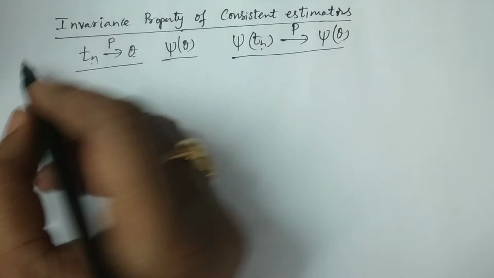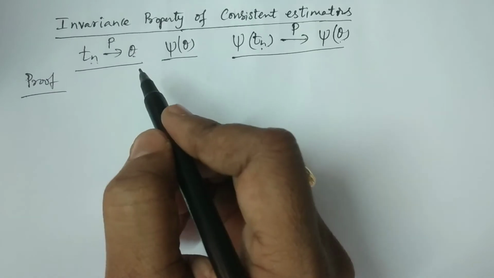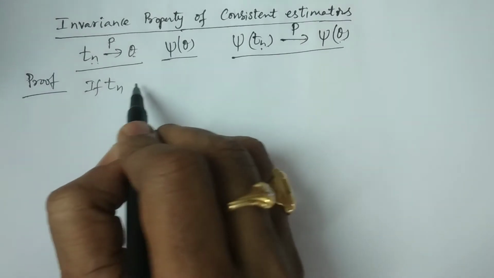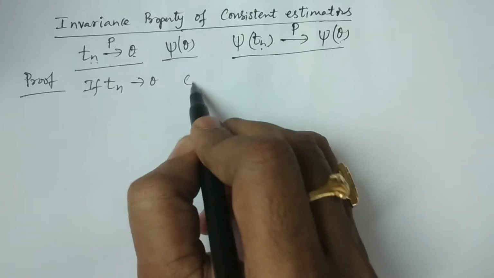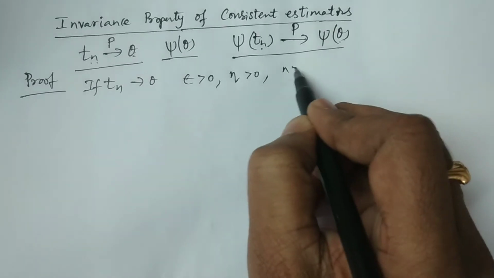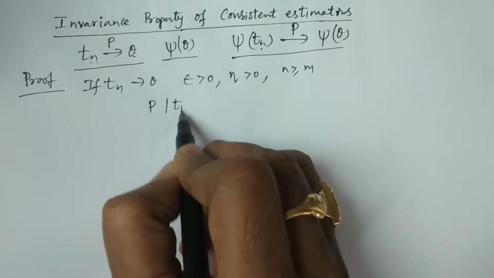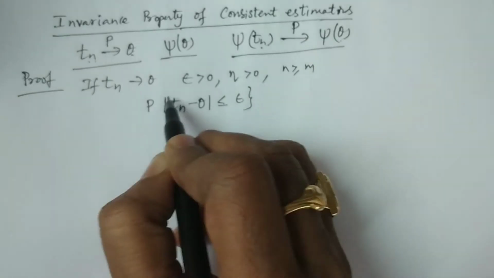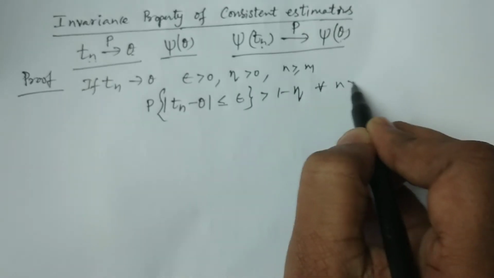Right? How to prove this? Come to the part of proof. By the definition, if Tn is a consistent estimator of theta, then for every epsilon greater than 0 and eta greater than 0, there exists m such that the probability of modulus of Tn minus theta less than or equal to epsilon is greater than 1 minus eta for all n greater than or equal to m.